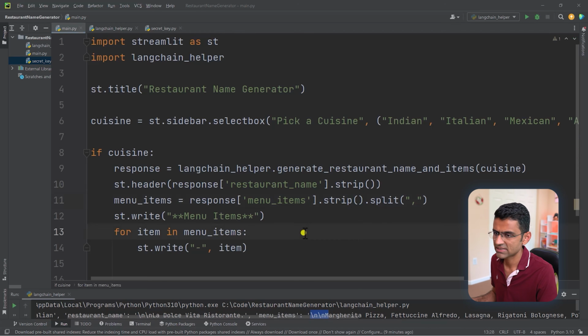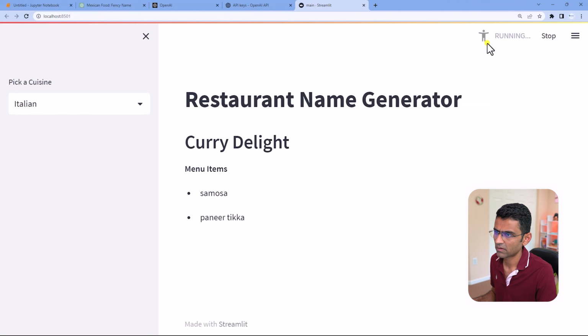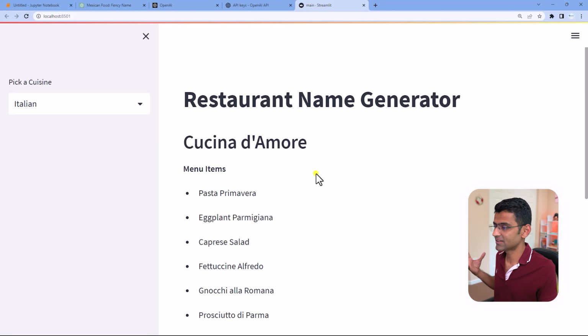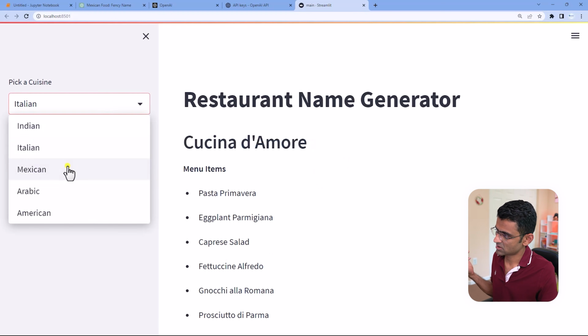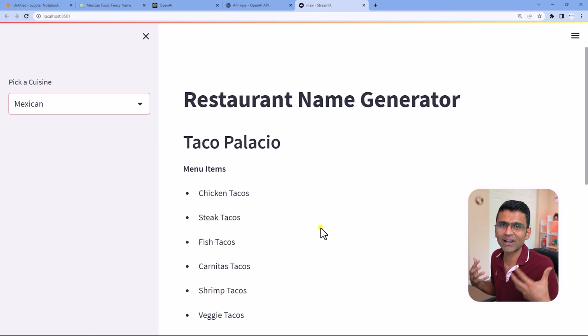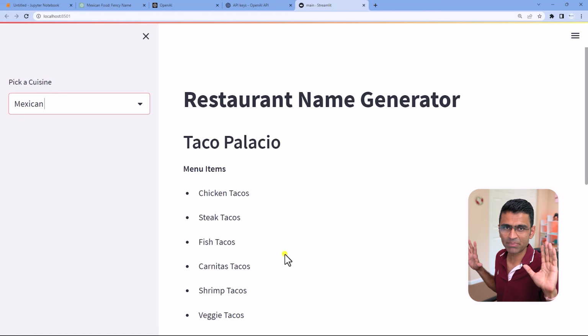So hit Control S, save. Let's go back, rerun. Ta-da! See, Italian food. This is my restaurant name. Menu item, you can change it to Mexican, change it to whatever, just play with it. And folks, the art of getting skillful at coding is to practice. Just by watching this video, you're not going to learn it. So make sure you're practicing while watching this video. All right, our Streamlit application is ready.